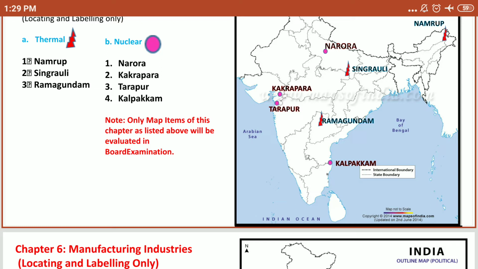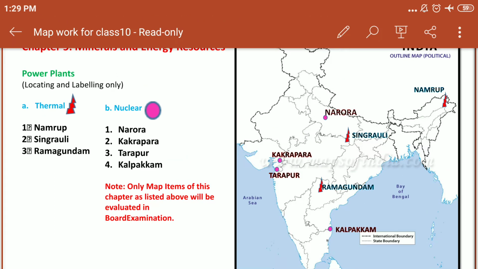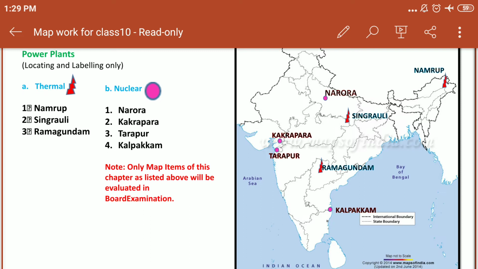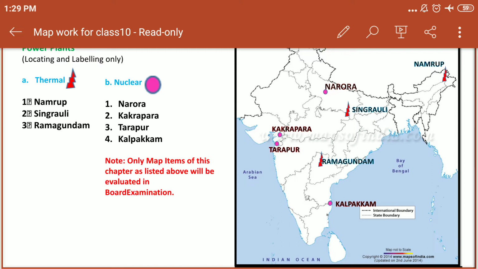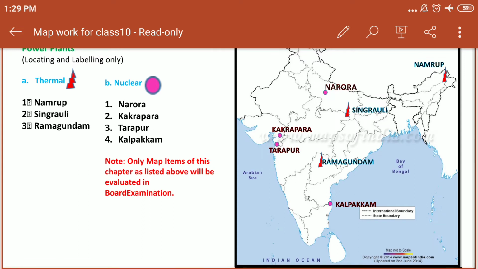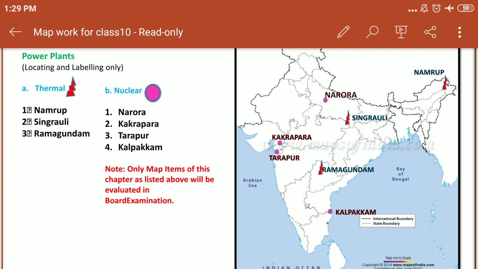Now, nuclear power resources. Narora is in Uttar Pradesh. Kakrapara is in Gujarat. Tarapur is in Maharashtra, and Kalpakkam is in Tamil Nadu. So these are the seven places which will be asked.